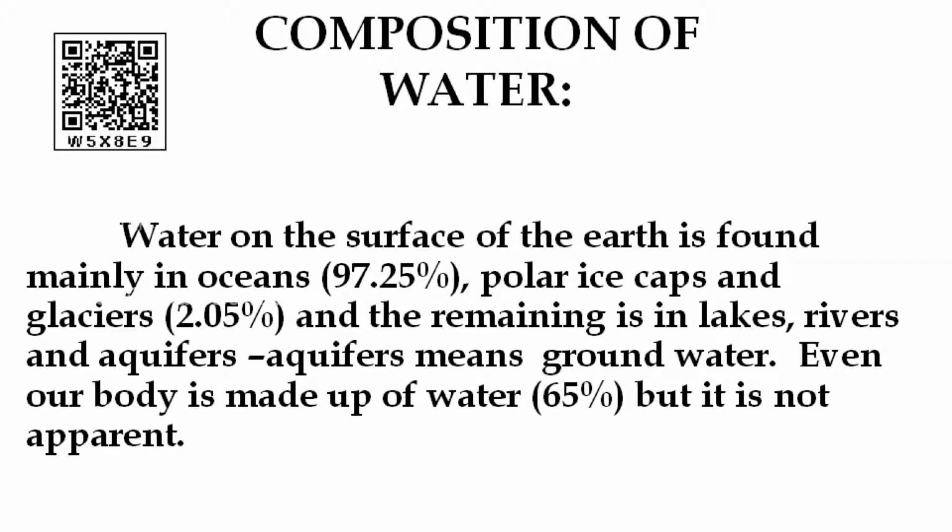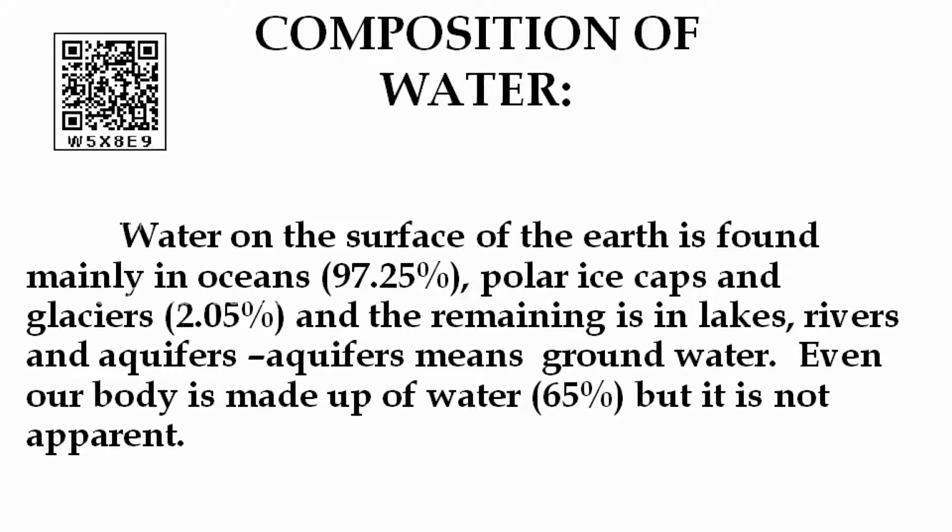Children, 3/4 of our planet Earth is filled with water. Water exists in three states. What are the three states? Solid, liquid and gas. So, water on the surface of the earth is found mainly in oceans as 97.25%, polar ice caps and glaciers as 2.05% and the remaining is in lakes, rivers and aquifers. Aquifers means groundwater. Even our body is made up of water. 65% of the water is present in our body, but it is not apparent.